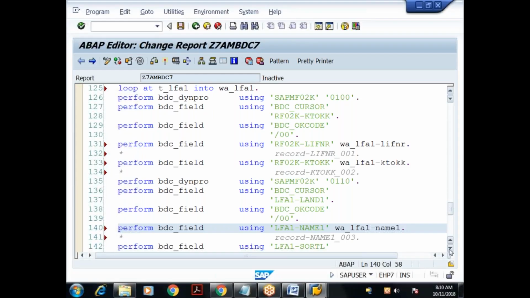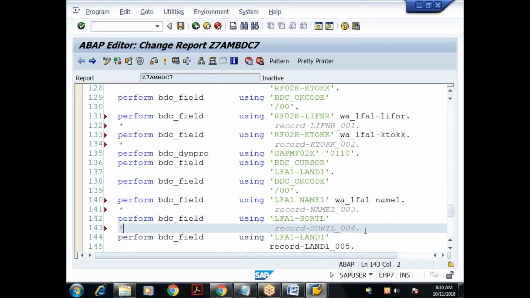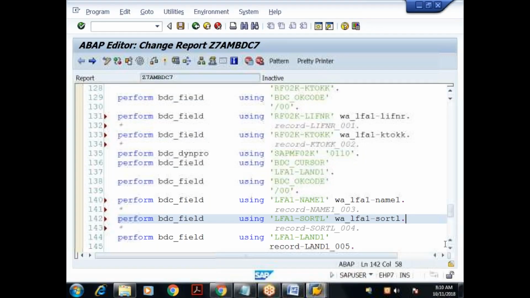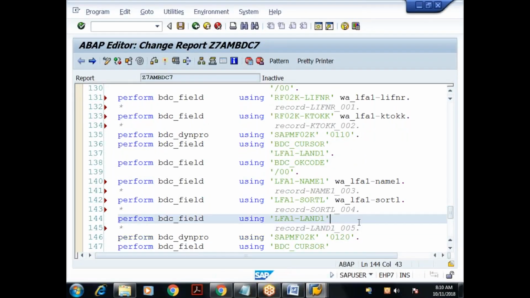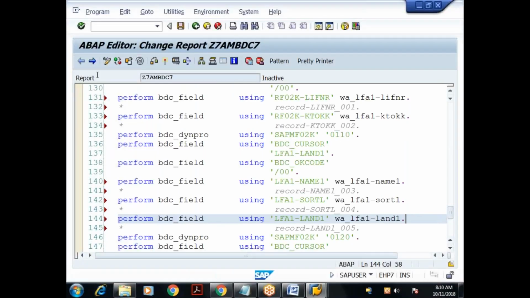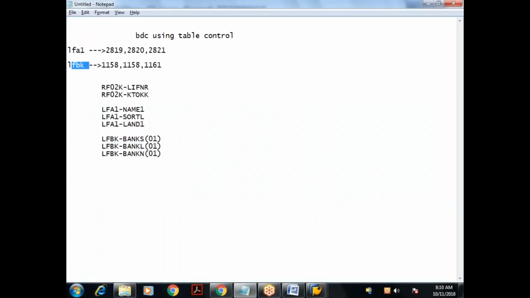Here only, again comment the recorded value, and W_LFA1-SORTL. Done. LFA1-LAND1. Yeah, this one, comment the recorded value, and here also W_LFA1-LAND1. Done. So I mapped all the fields. Now we have to map the table control fields. Each vendor might contain multiple bank records, and every time in the loop we have to increase the row ID. So keep that in mind.